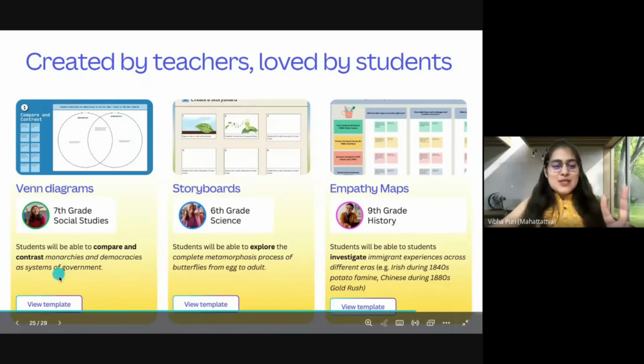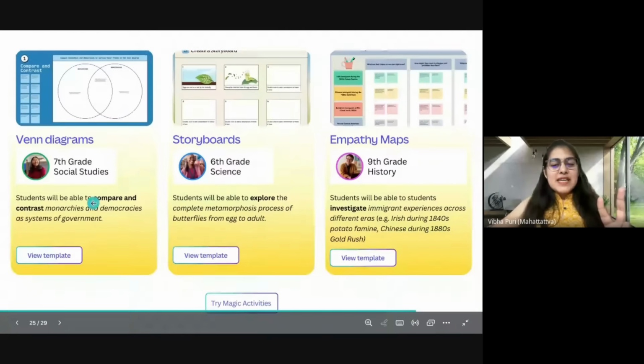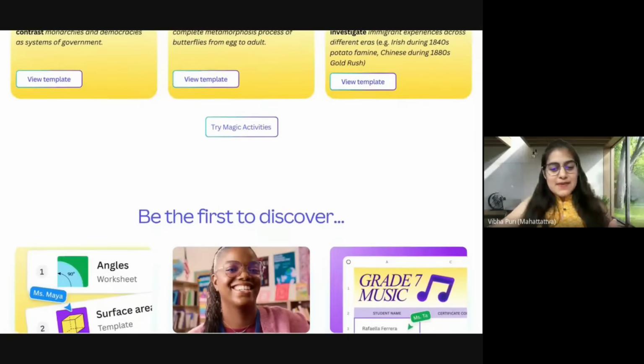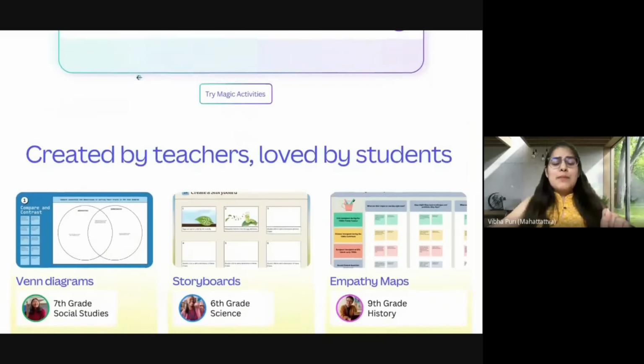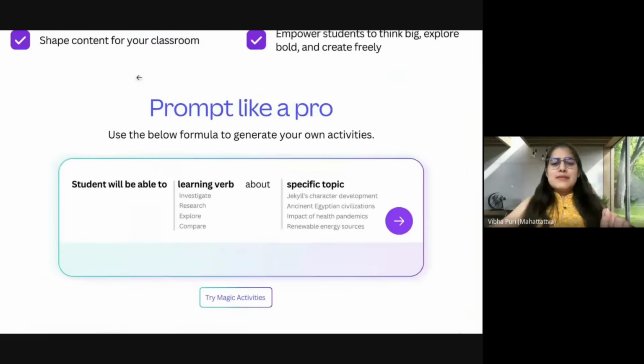I will share this with you. These are all magic activities that have been created within Canva. And with that, I'm just going to come, and this one is a very, very straightforward process. Will not take too long.